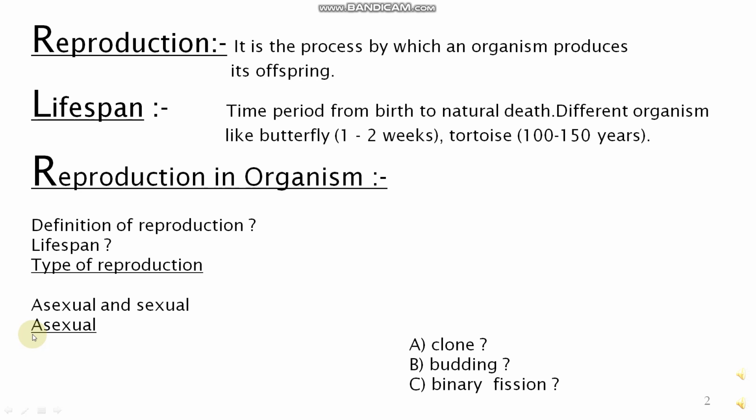Asexual reproduction: here only one parent is involved, chromosome numbers are the same, mitosis division takes place. And sexual reproduction: here two parents are involved, chromosome number becomes half, meiosis division takes place, gamete formation takes place. Clone, budding, binary fission, these are the phenomena of asexual reproduction. You have to make notes of clone, budding, binary fission here.